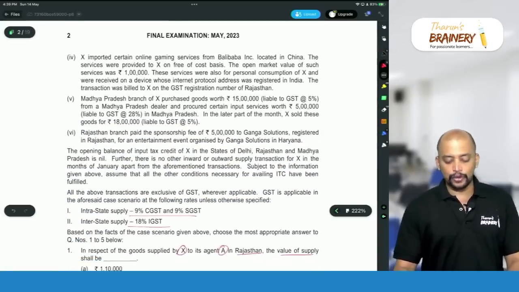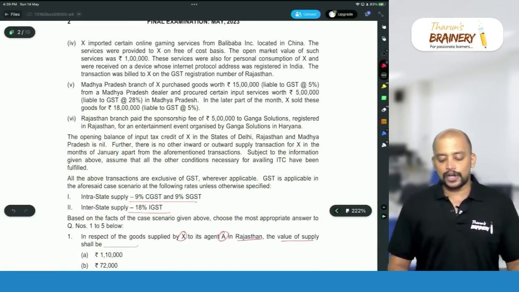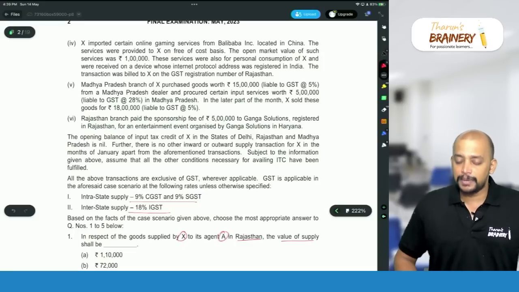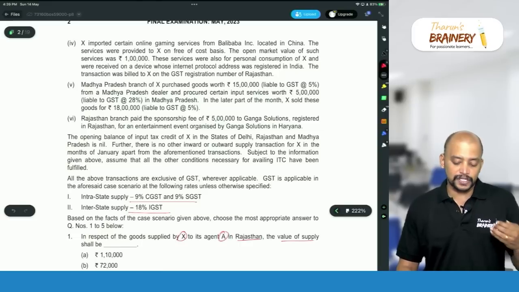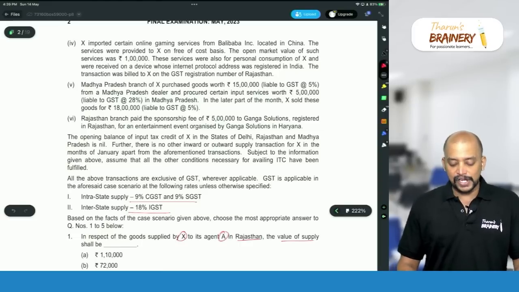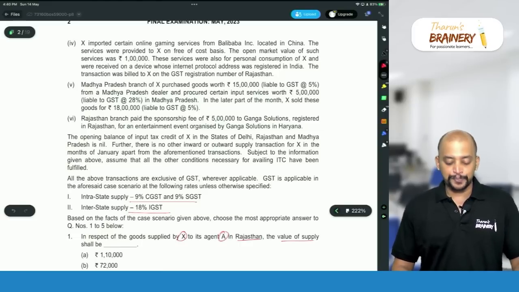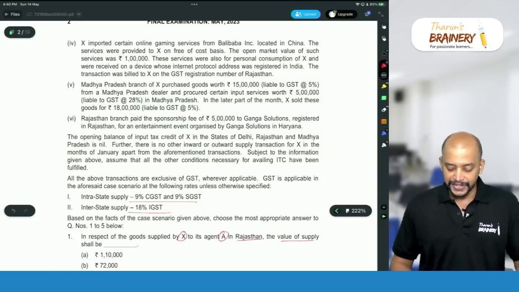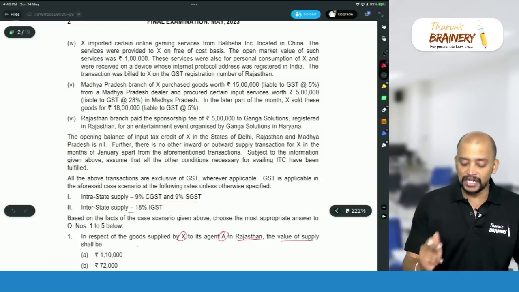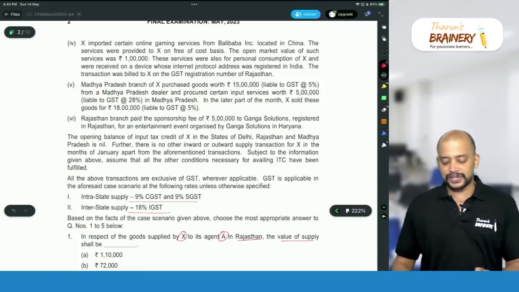Then number 4. X imported certain online gaming from Balibaba Incorporation located in China. The services were provided to X on a free of cost basis. The open market value of such services was 1 lakh. And these services were also for personal consumption of X and were received on a device whose internet protocol address was registered in India. The transaction was billed to X on the GST registration number of Rajasthan.